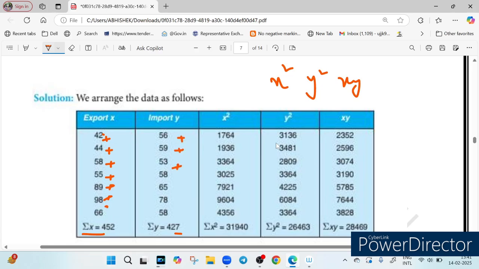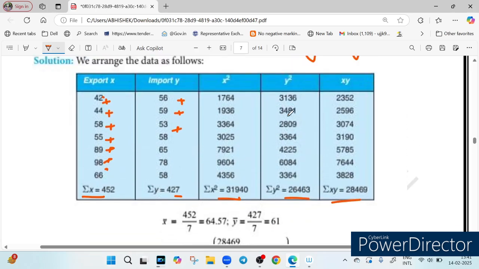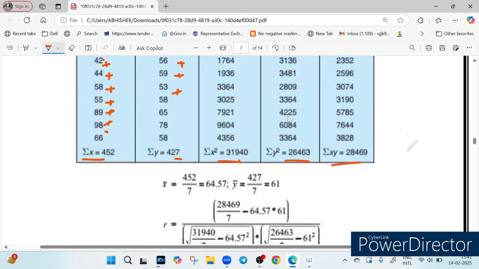Summation of x square, you add all of them. Summation of y square, you add all of them. Summation of xy, you add all of them. So this is how you got the summations. Now you have to find x bar. What is x bar? X bar is equal to summation of x upon n. What is summation of x? It is nothing but 452.